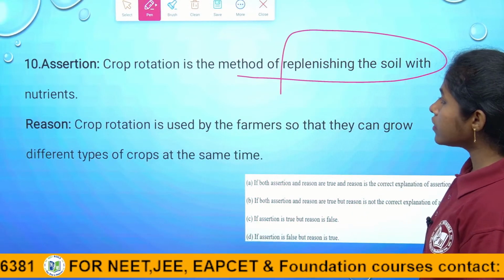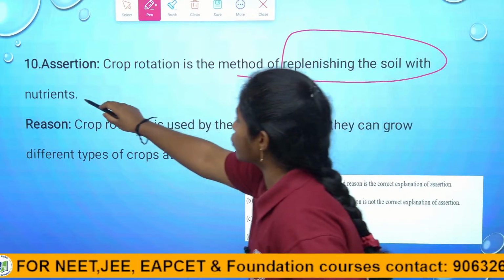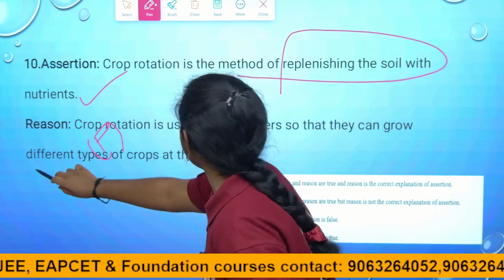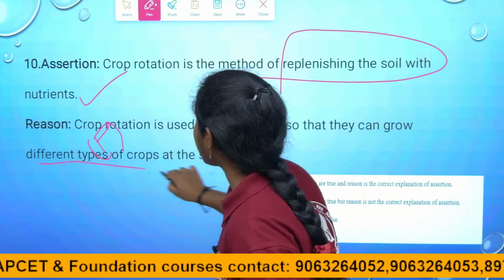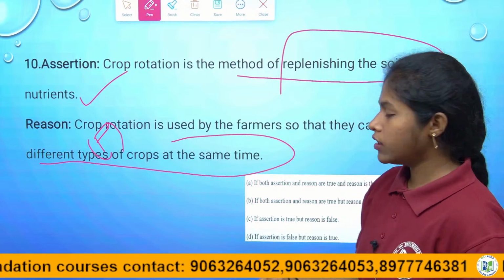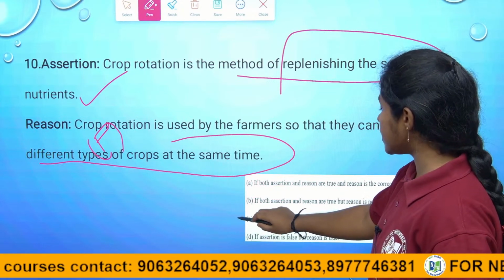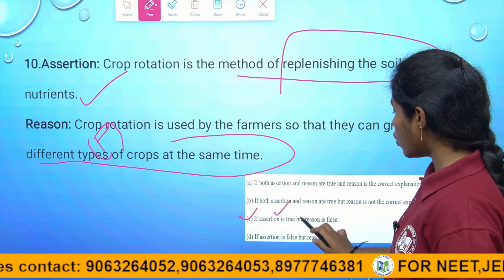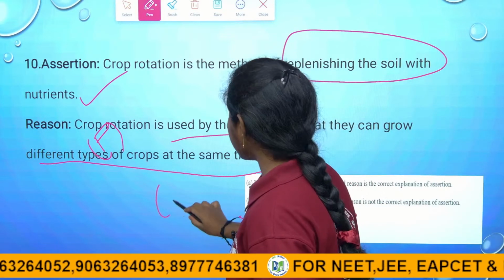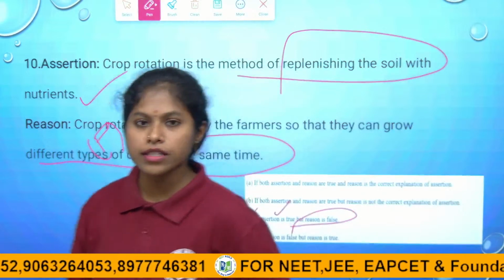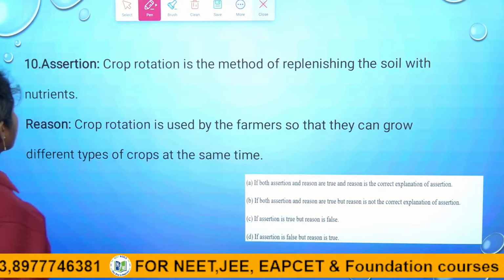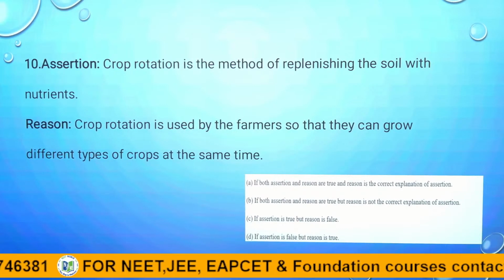So here the assertion is absolutely true, but the reason is a false statement. Crop rotation is not a method where farmers grow different types of crops at the same time. They alternate the crops one after the other. Right, children? So for this question, C is the right answer because the assertion is true, but the reason is absolutely false. So the answer is C. Coming to the next question, this is up to the assertion and reasoning questions, children.